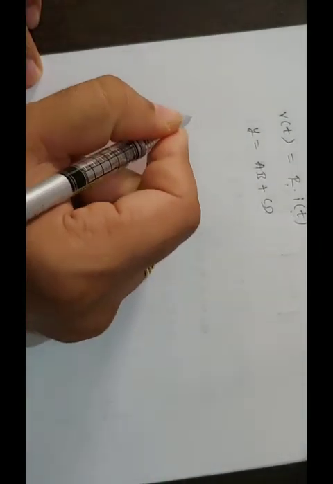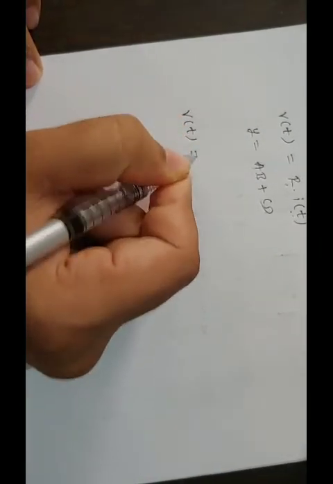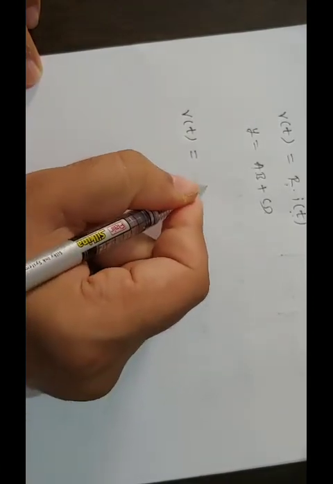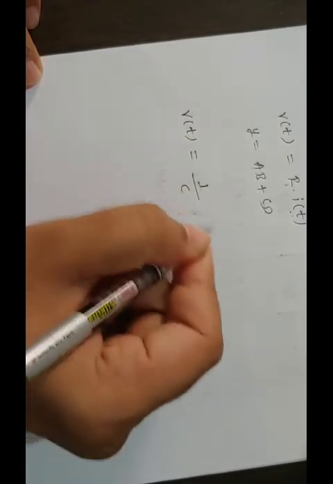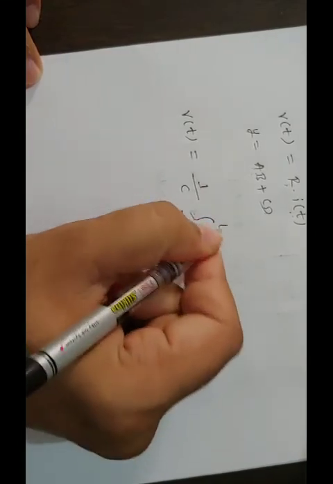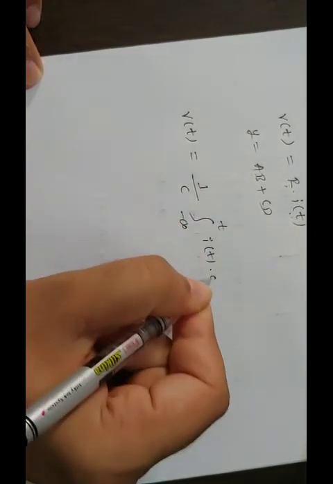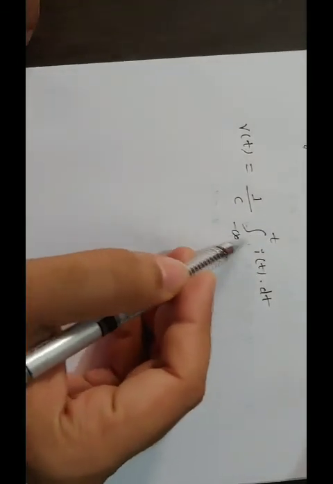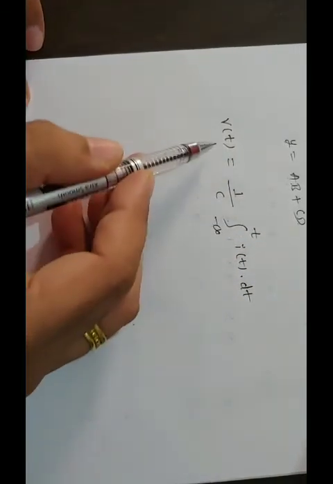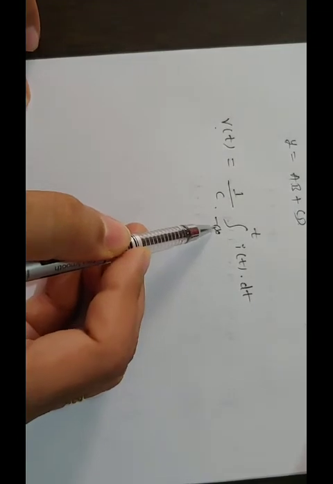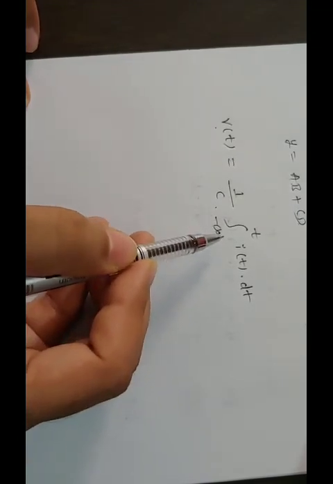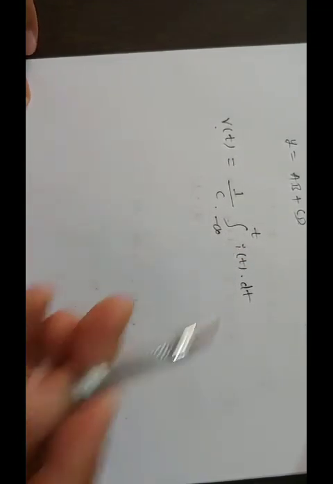So let us consider the voltage V of t across the capacitor. Then we are writing it as 1 by C integration from minus infinity to t of I of t into dt. So that means integration, it is from minus infinity to t. So voltage across that capacitor depends on the past values. That means the system has a memory. So if the system has memory, then we are calling it a dynamic system.